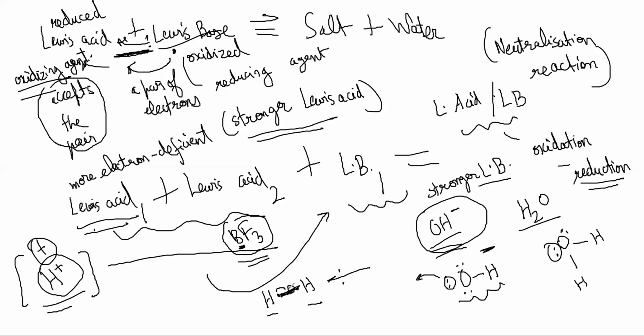But in these acid-base reactions, both the electrons in the pair are coming from one atom. So the bond that is finally formed is completely one-sided, in the sense that both the electrons originated from the Lewis base, and the Lewis acid is just accepting them, right?